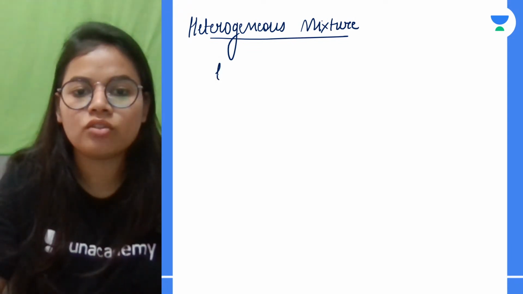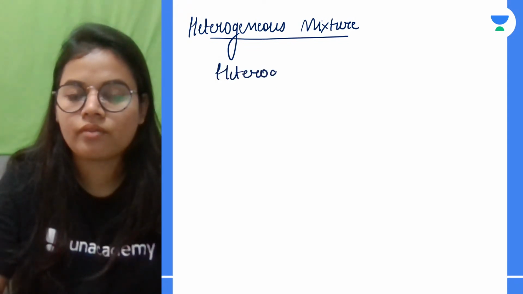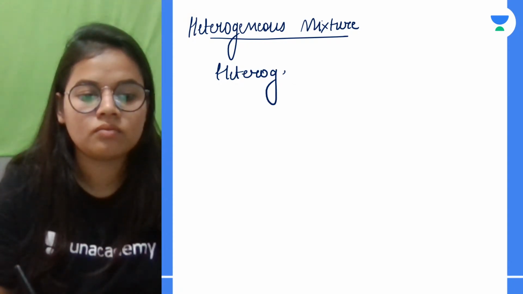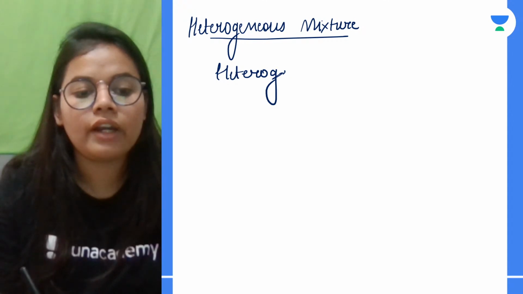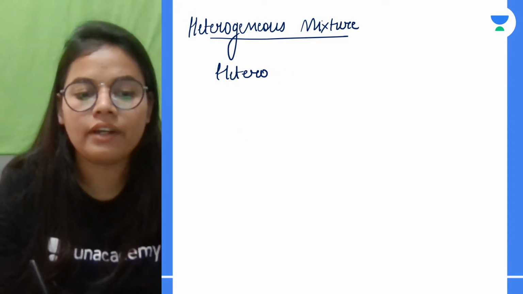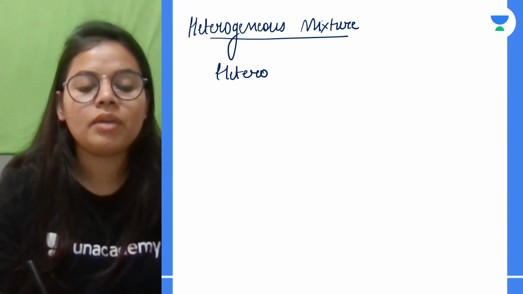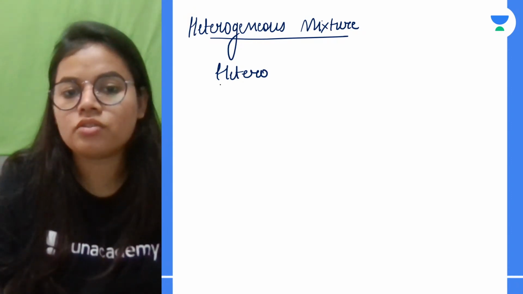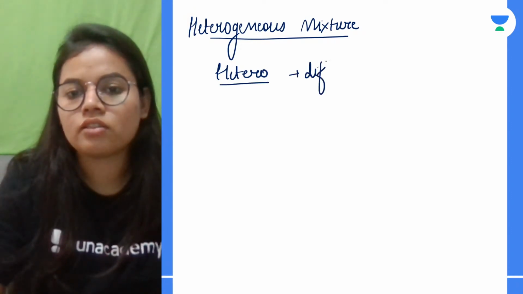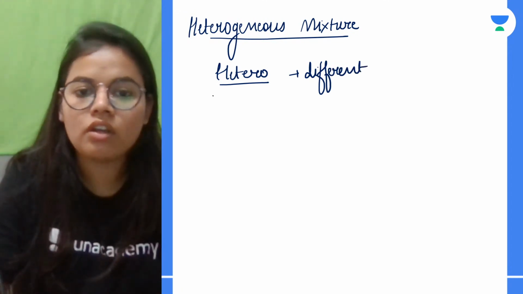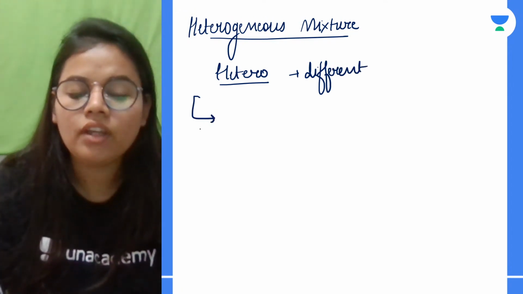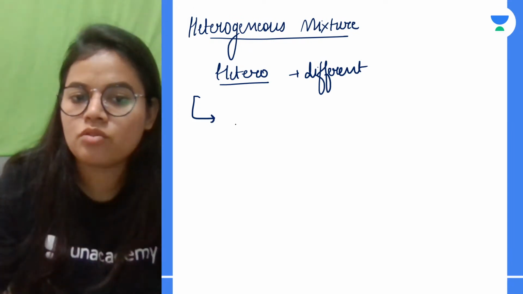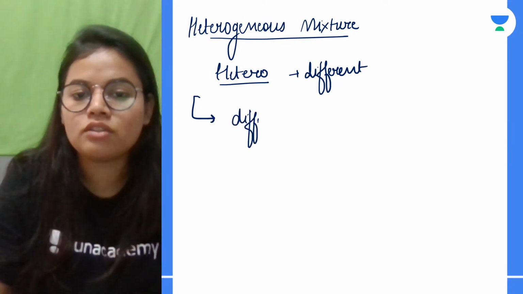अब hetero means होता है different. Okay, so what do we mean by hetero? Hetero, it basically means different. तो यहाँ हमें क्या मिल रहा है? यहाँ we are able to see different phases. So we can define it that it is not having uniform distribution. So different phases are visible.